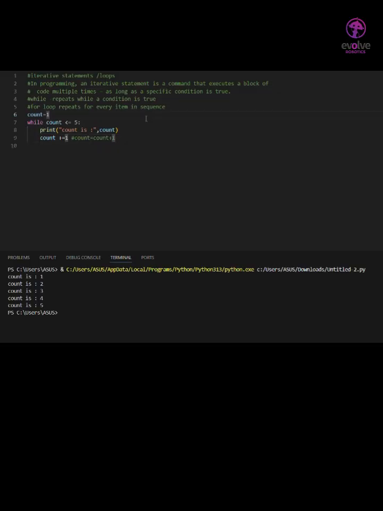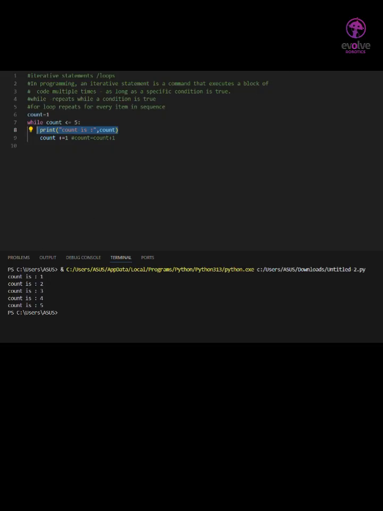Here we are taking a single statement, right? The same task we could execute by repeating this statement 5 times: print 1, print 2, print 3, print 4, print 5. So instead of writing the same code over and over again, we are just writing a simple line of code and putting that inside the loop. The loop will execute until the condition is false. The condition will be false when the count becomes greater than 5, and we will exit from the loop.